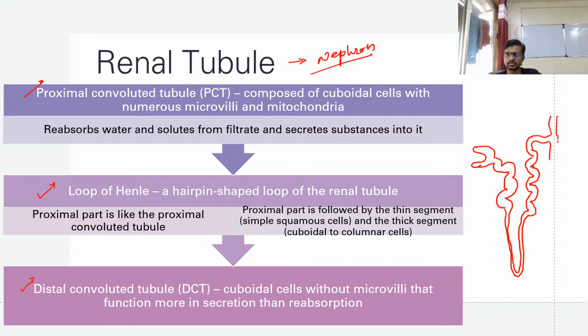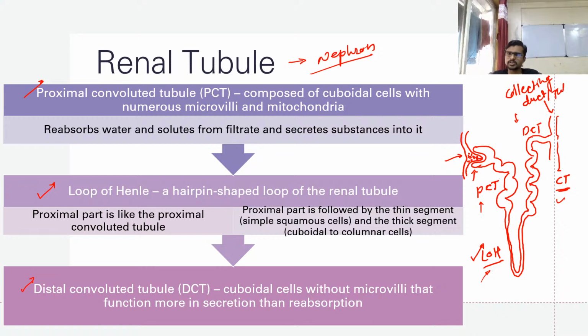This collecting tubule we generally call the CT. Please take care: sorry, I mistakenly pronounced it convoluted. It's a collecting duct or collecting tubule. Sometimes it is also called the collecting duct. You can write collecting duct or collecting tubule; both are the same thing.